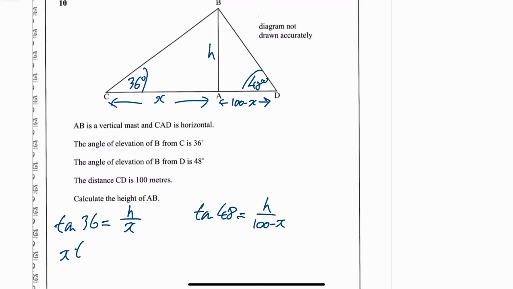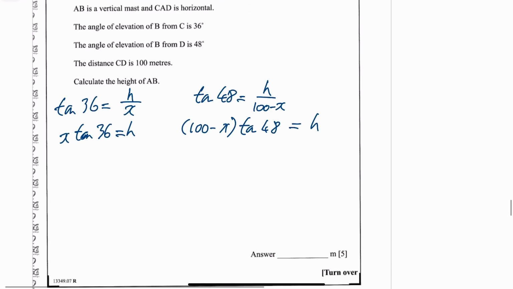So you're going to have X tan 36 equals H, or over here, brackets 100 minus X times tan of 48 is equal to H. Okay, and I can see a mistake in the answer that I'm looking at here. Okay, right, so you've got your H.